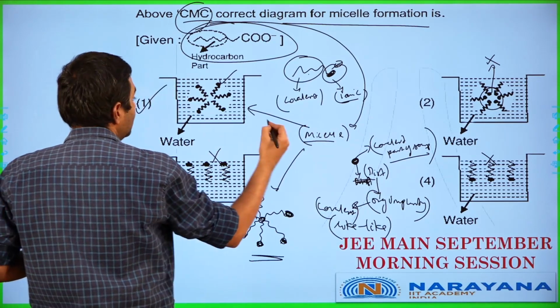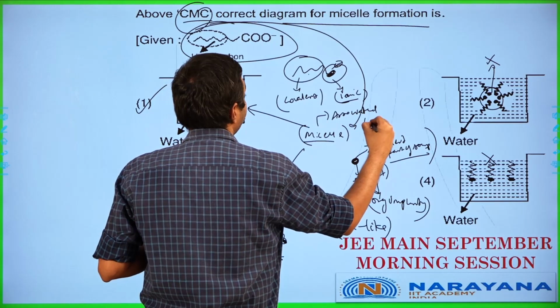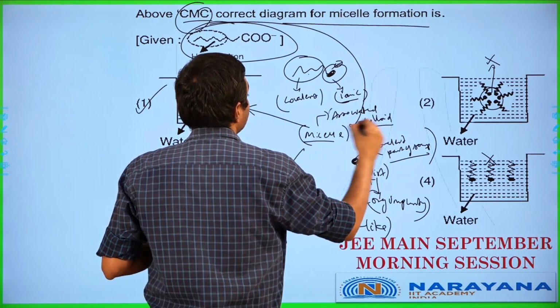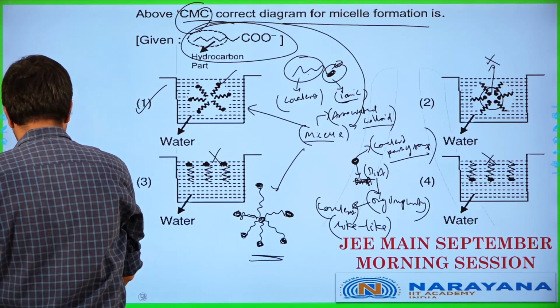Let's get to the next one. The micelle over here is also referred to as an associated colloid. Alright, so the micelle in this case is also referred to as an associated colloid. Let's get to the next one.